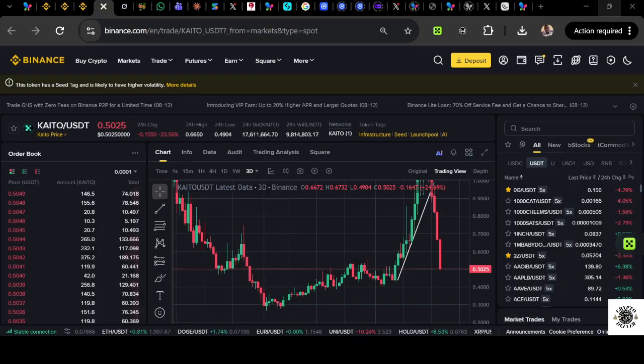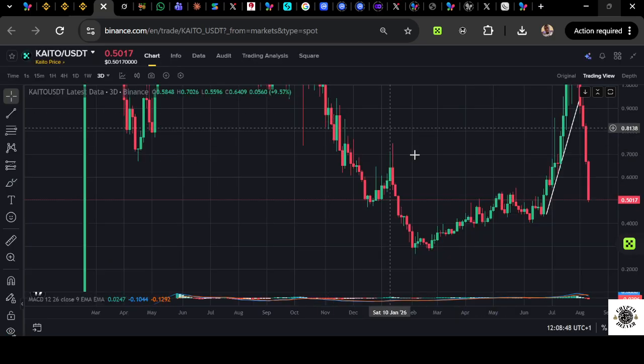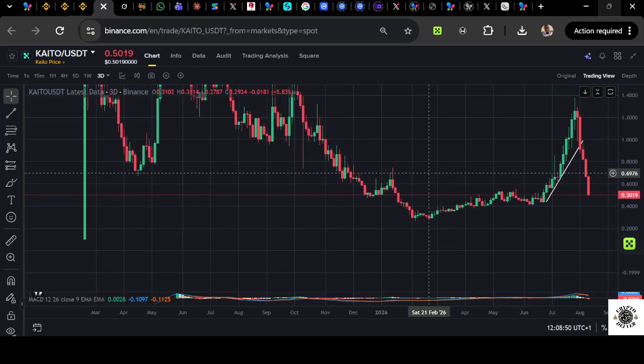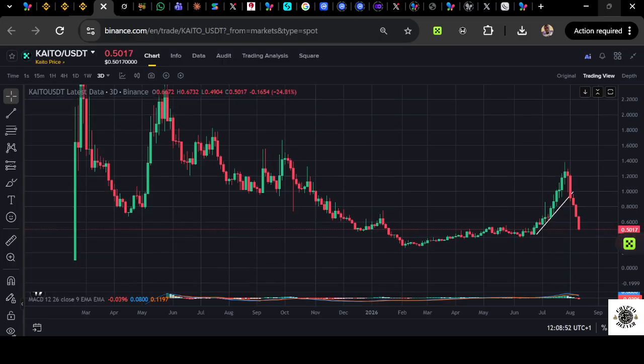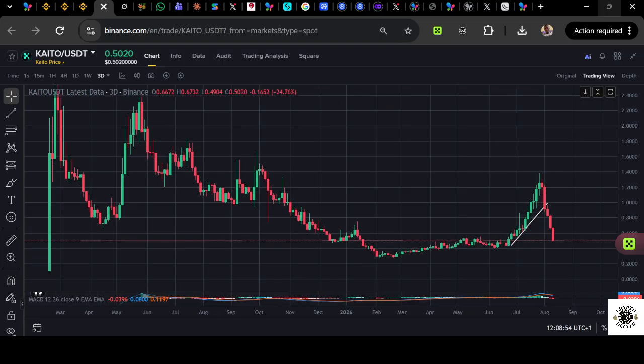So, let's quickly go back to our chart. As you can see here now, this is what chart is this? This is Kaito chart. So I'm going to just quickly zoom in. When you zoom in, you're going to see this is what it looks like right now. The market is actually bloody.